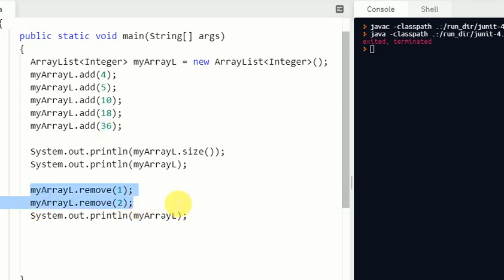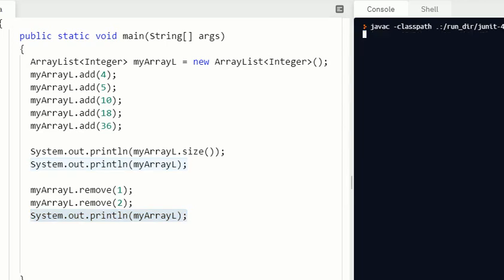Means 5 and 10 should be removed, and when we print the values of the array, the answer should be 4 18 and 36. But is it so, or is the result different? Let's see. This is very important for the APCSA exam as well. So the answer is 4 10 and 36. Why? Why are 5 and 18 deleted? 5 is okay, it is removed because we have to remove index 1, but why 18? Why not 10? Okay, now let me explain it to you.